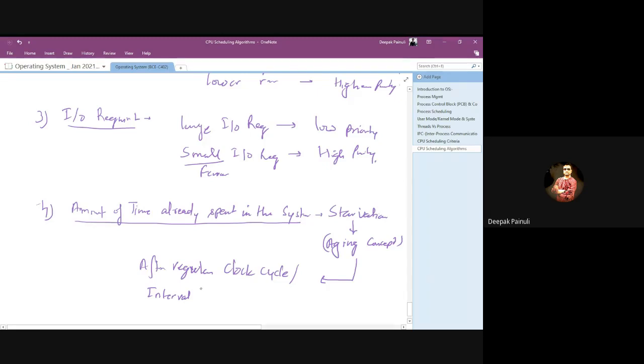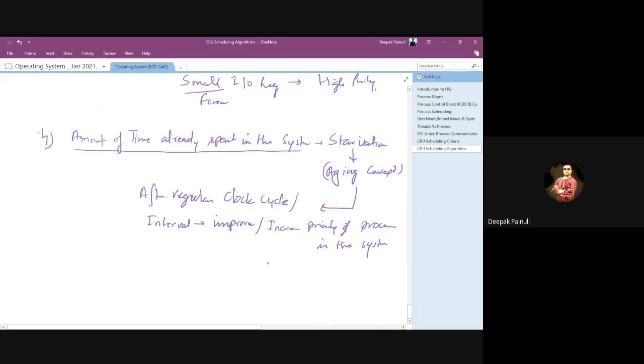It will increase the priority of the process which may be in starvation, right? The system will increase the priority of processes in the system.